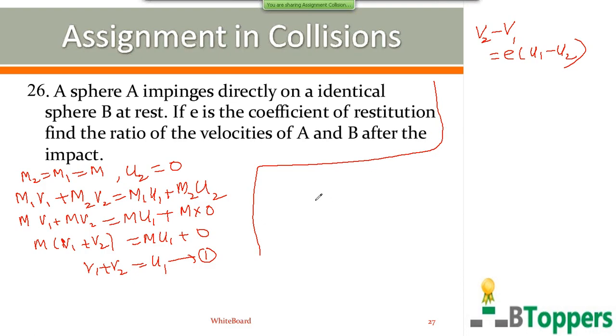So we require one more linear equation in terms of v1 and v2. You can write u2 equal to 0 here on the right side. So you can write v2 minus v1 equal to e into u1. You have to solve the two simultaneous linear equations, 1 and 2, for v1 and v2.